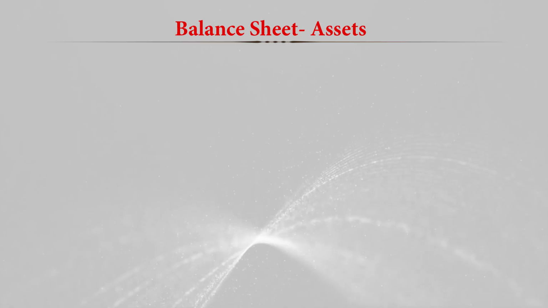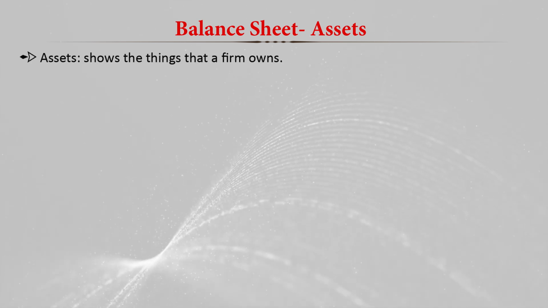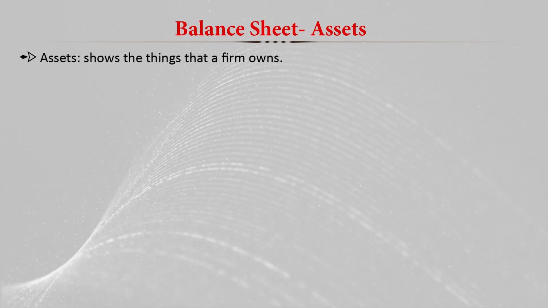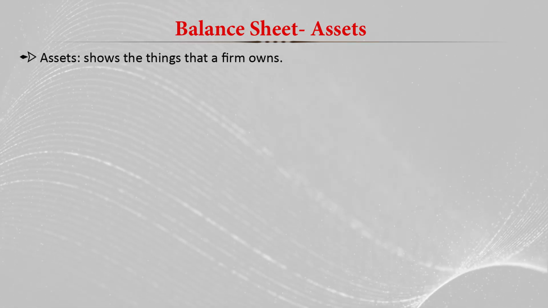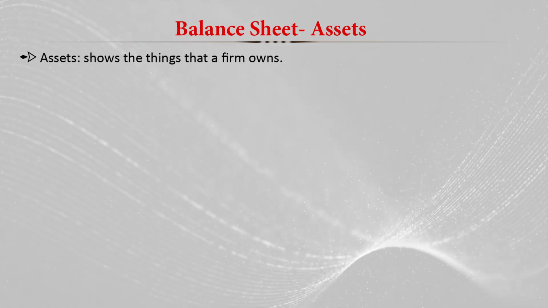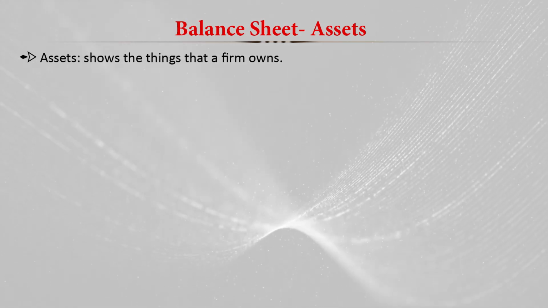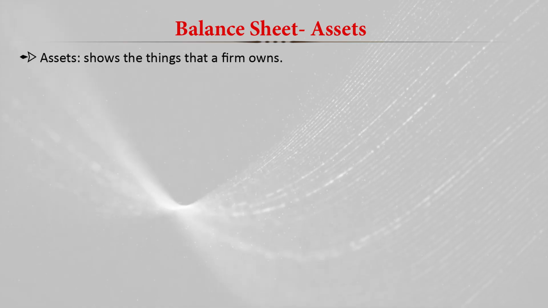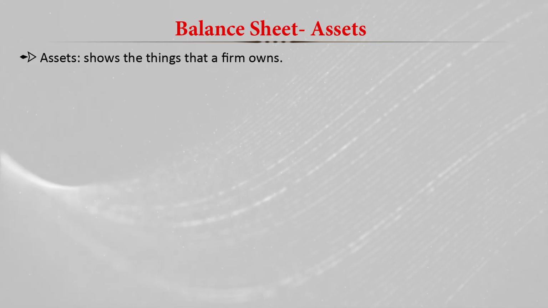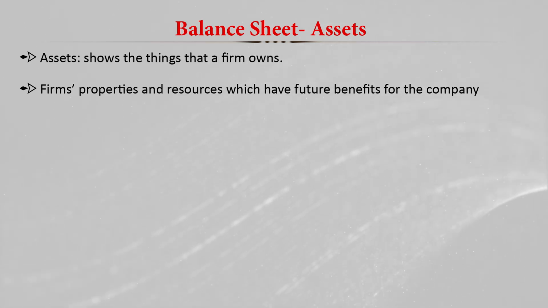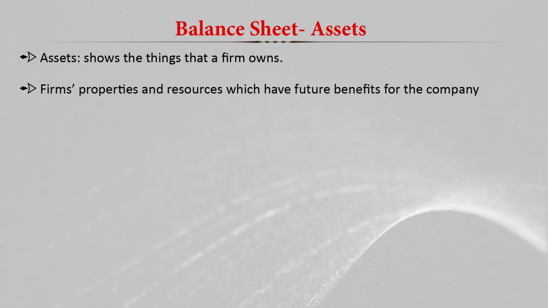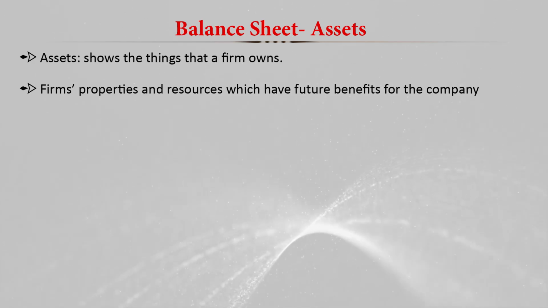So there are different components like assets and liability, two major components. First, let us understand what assets are. Assets basically show the things that a firm owns. So what are the things a company or a firm or an individual is having? That is basically his or her assets or the firm's assets. Assets are basically the firm's properties or resources which have future benefits for the company. So these assets are used in the production